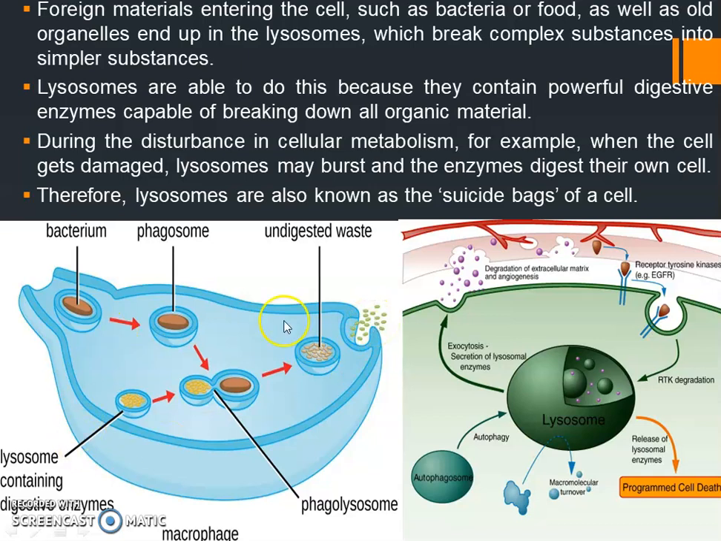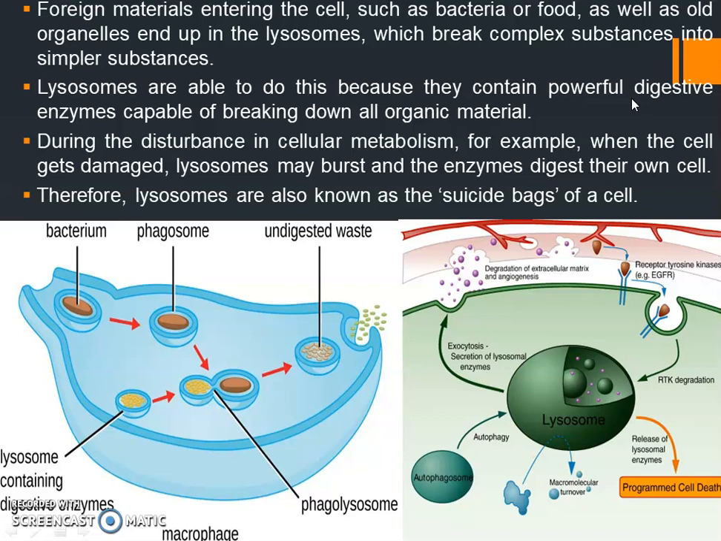Right, so this is how lysosomes are helping in breaking down the substances which are foreign to our cells. Other than that, lysosomes are able to do this because they contain powerful digestive enzymes. So what is the work of the lysosomes? They help in destroying these foreign particles. They also help in breaking down these food substances and also the old organelles.